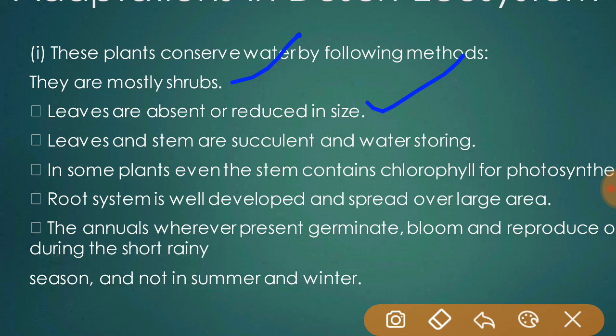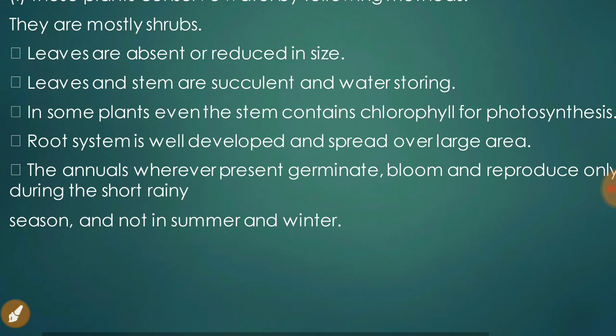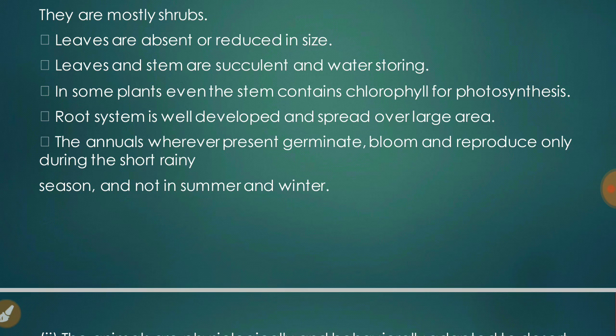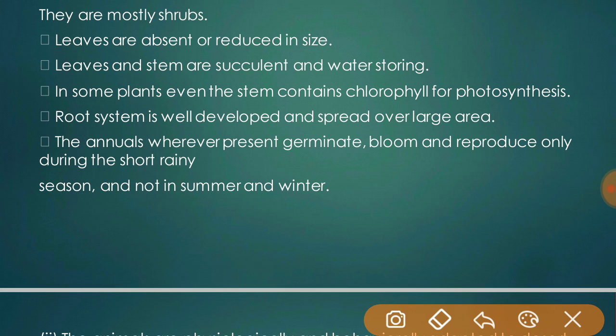Leaves and stems are succulent and store water. In some plants, even the stem contains chlorophyll for photosynthesis, and the root system is well developed and spread over a large area.